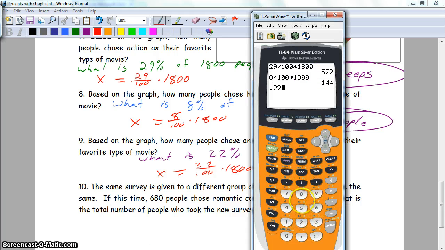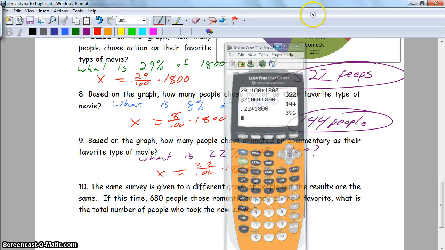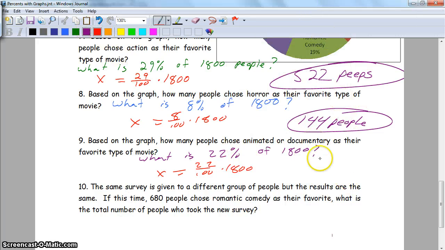That's 0.22, right? 22 divided by 100 times 1,800. Did y'all get 396? I bet a lot of you did. 396 peoples.